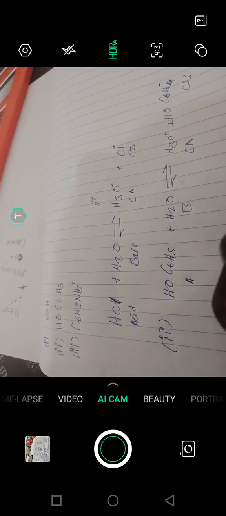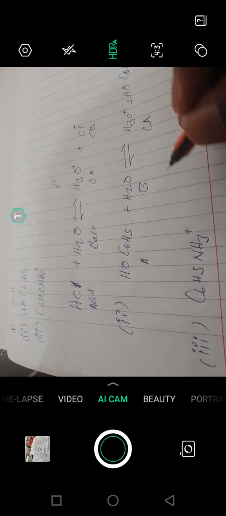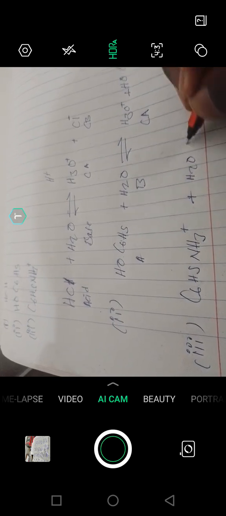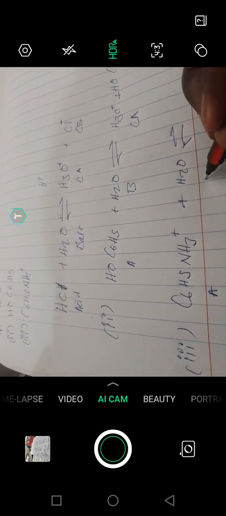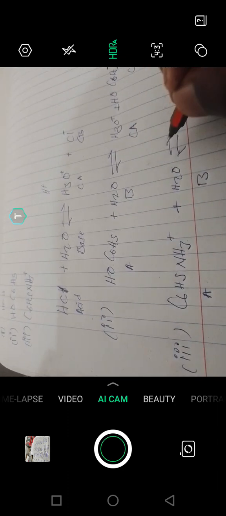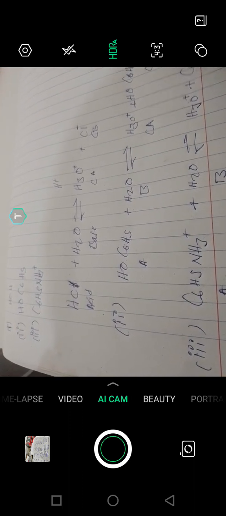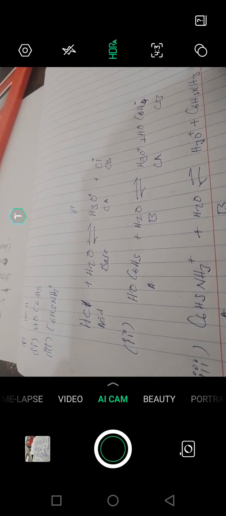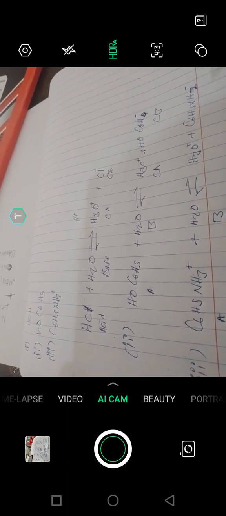The same applies here: C6H5NH3 is also an acid, and it might be a conjugate acid here, plus H2O. All of them are reacting with water. Remember what the question is saying. Again, it is going to donate a hydrogen ion, giving H3O with a positive charge plus C6H5NH2, not 3 but 2, with a negative charge.